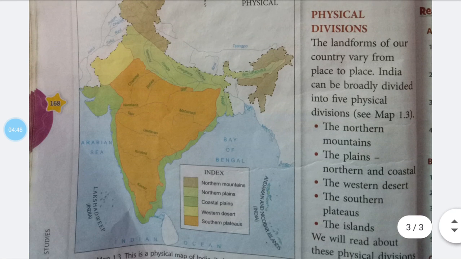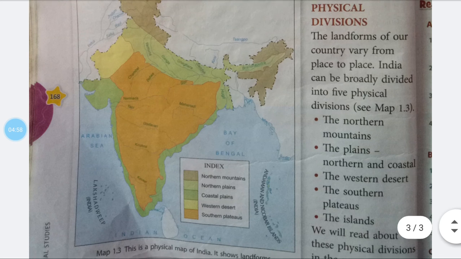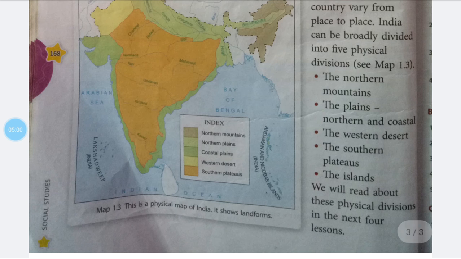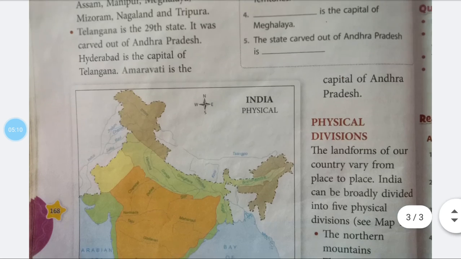Physical divisions. The landforms of our country vary from place to place. India can be broadly divided into five physical divisions: the northern mountains, the plains, northern and coastal, the western desert, the southern plateaus, the islands. We will read about these physical divisions in next four lessons.